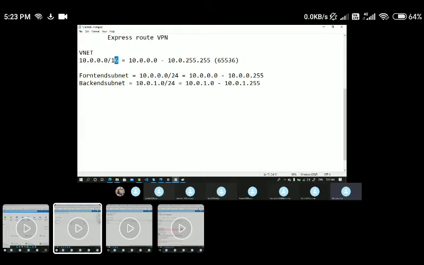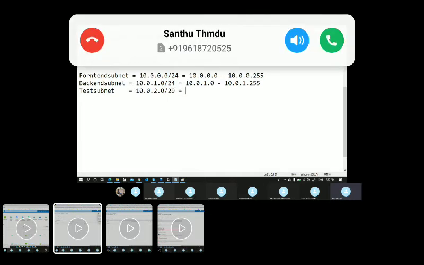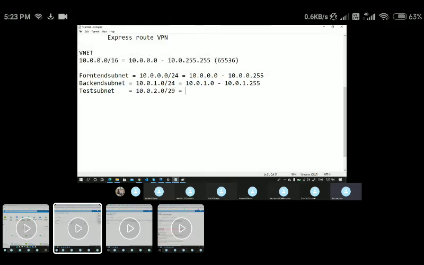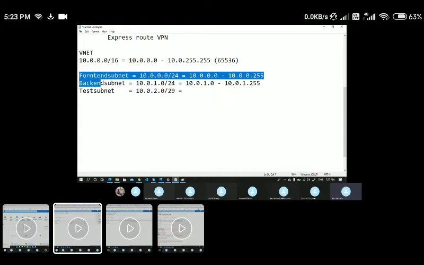Okay, this is the maximum CIDR range we can choose, and as a minimum we can take /29. Let's say I take one more subnet now; I would name it test subnet. As a minimum CIDR range, you can take it as, let's say, 10.2.0.0/29. You can take it as the least. When you take a /29, you will get only 3 available IPs. So this is how we can segregate the IP allocation.